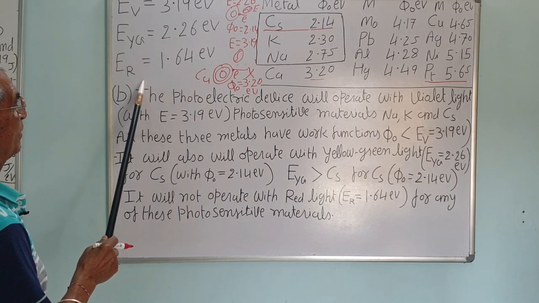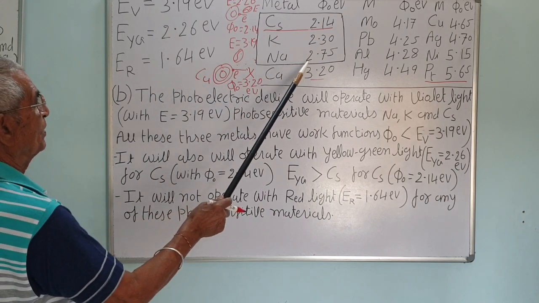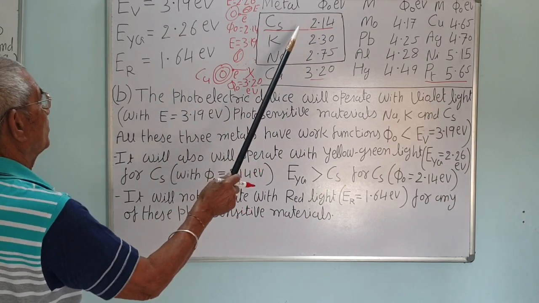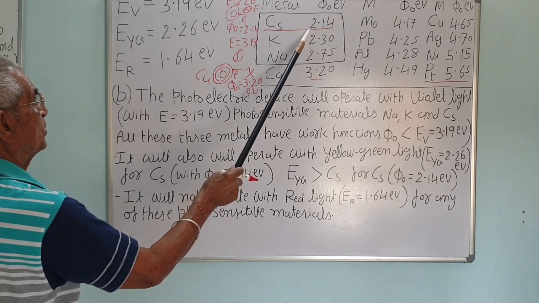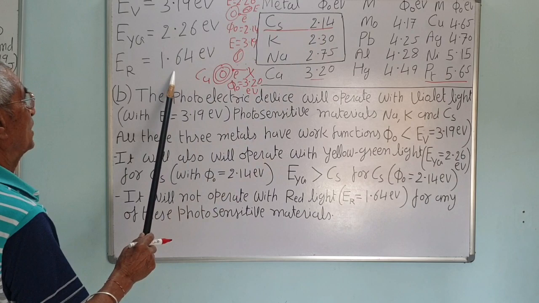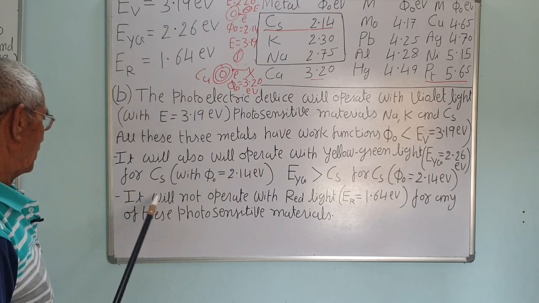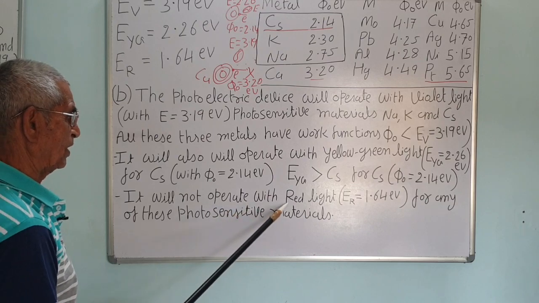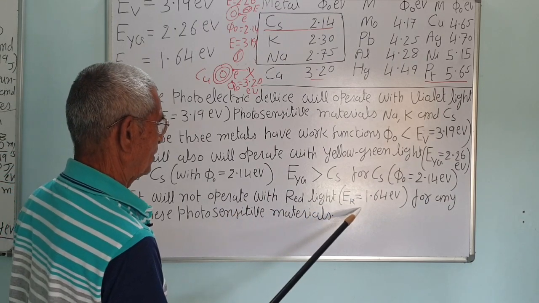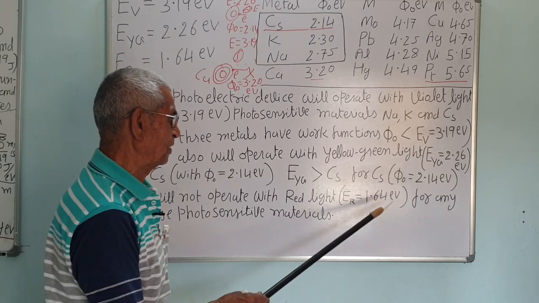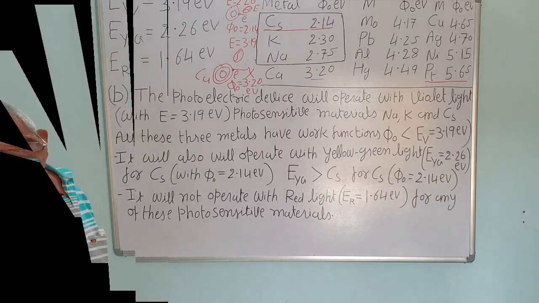Now red light has 1.64, so it won't work. The minimum work function in the table is for cesium, and that is 2.14. This is more than 1.64, so it won't work with this. It will not operate with red light, whose photon energy is 1.64 electron volt, for any of these photosensitive materials.